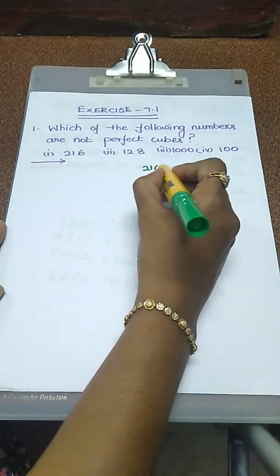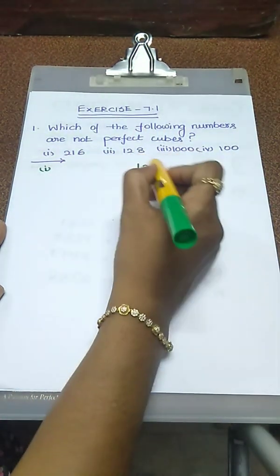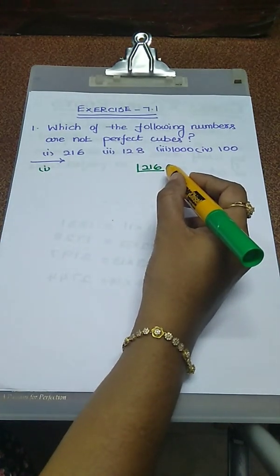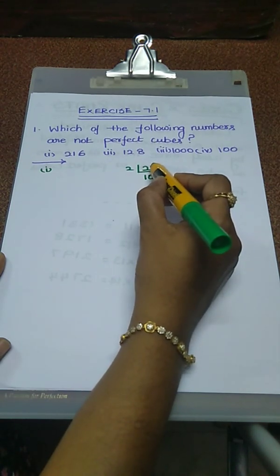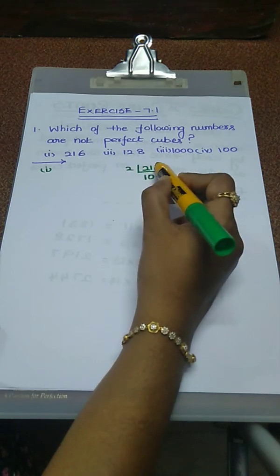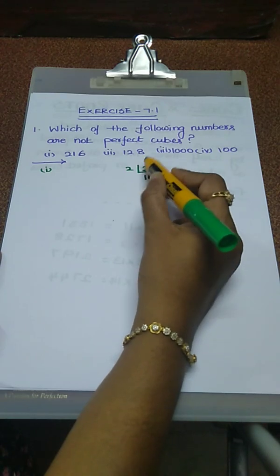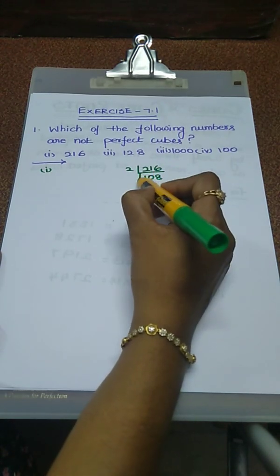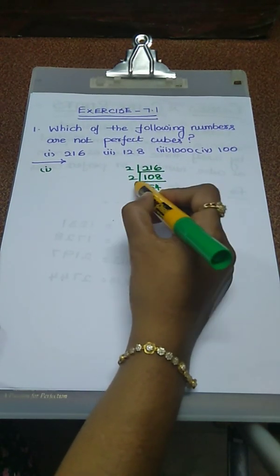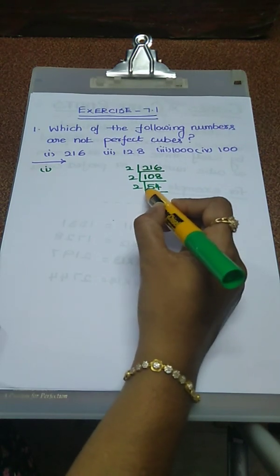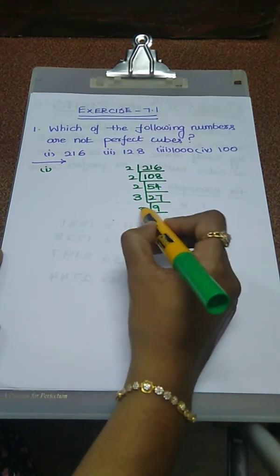Now using the prime factorization method, we are going to check whether the given number is a perfect cube or not. The ending number is an even number, so choose the least divisor 2. 2 ones are 2, which is greater than 1, so we can't divide the value 1 using the number 2, so put 0. Next take 2 values, 16. 2 8s are 16. Again the ending number is an even number, so choose the value 2. 2 5s are 10, 2 4s are 8. Again 2 2s are 4, balance 1, 2 7s are 14. Now the ending number is an odd number, so choose the divisor 3. 3 9s are 27, 3 3s are 9.